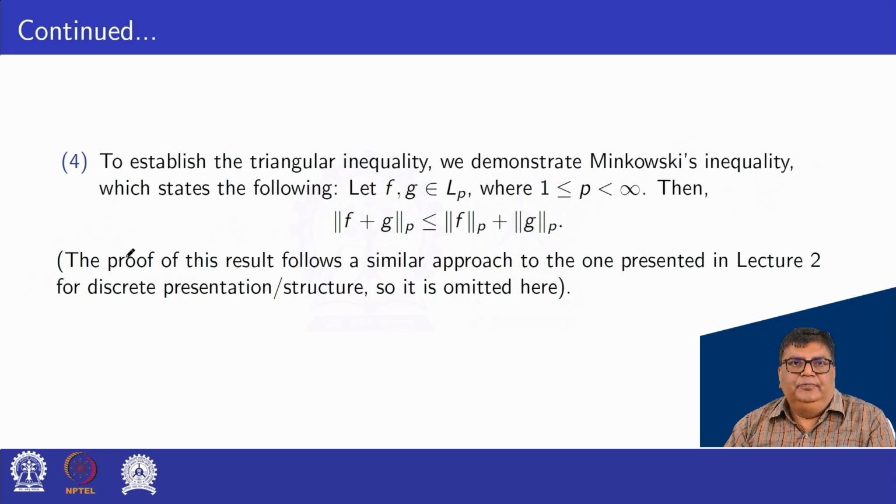The proof of this result follows a similar approach to the one presented in lecture 2 for the discrete case, so it is omitted here. As per that pattern, we can prove it for the integral easily.